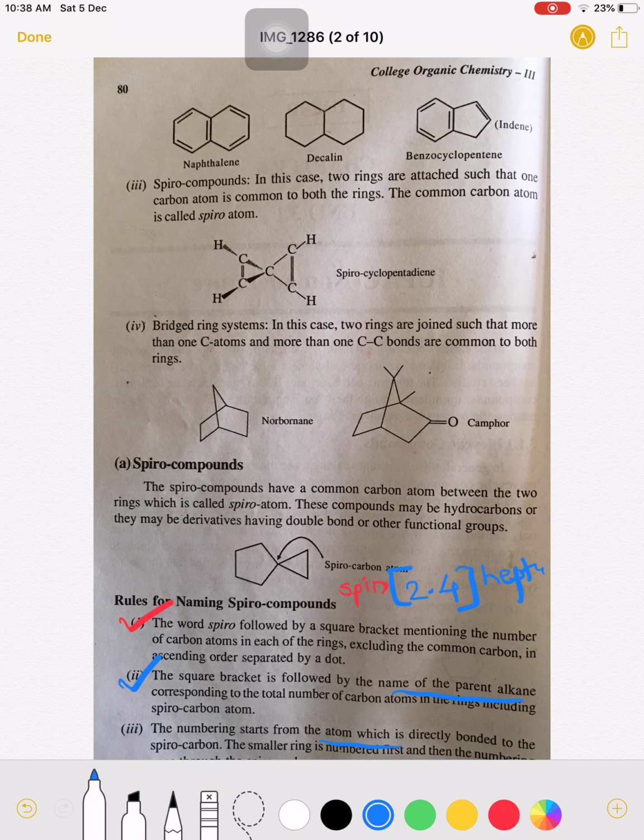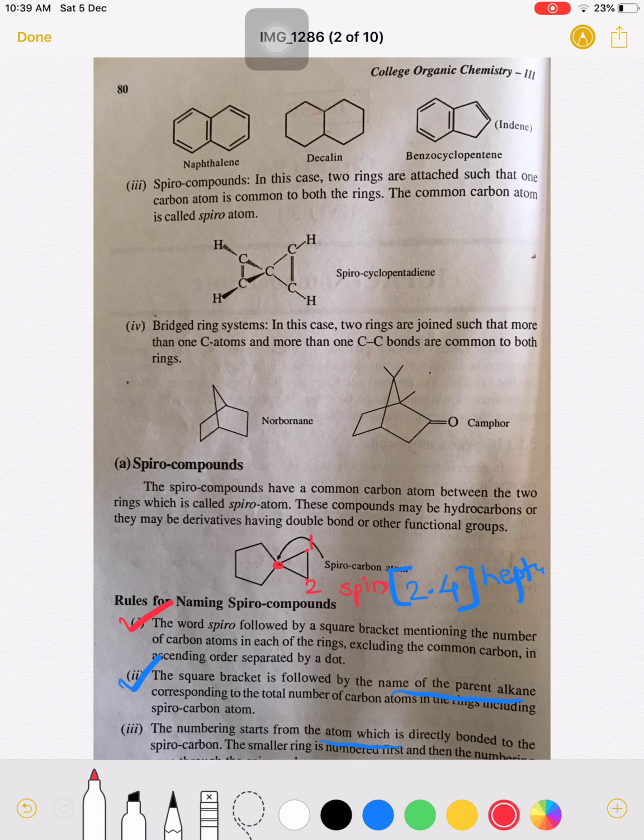So see here, this is a spiro carbon, this is the smaller ring on the right hand side, and this is the bigger ring on the left hand side. So numbering is given to the smaller ring initially, and to the carbon which is directly bonded to this spiro carbon. So this carbon or this carbon. So I'll give this number 1, 2.